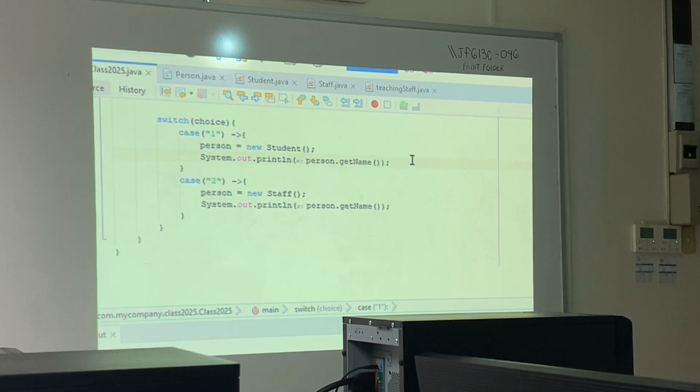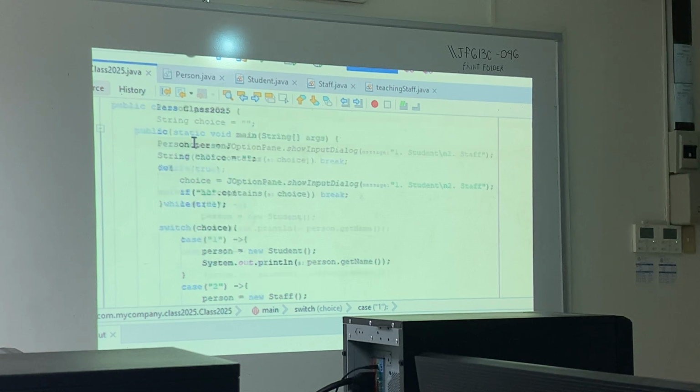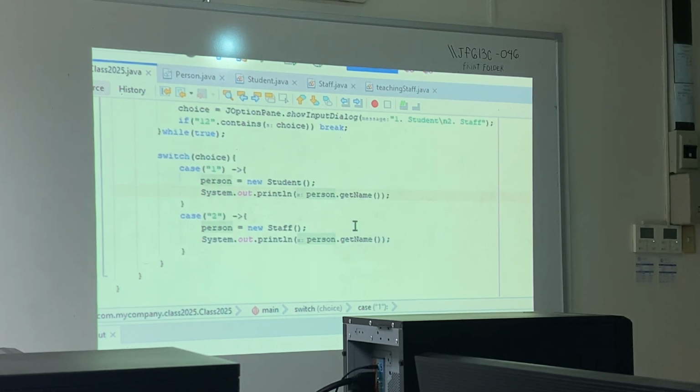Now, if we declare it as a person, and later we want to access the data, what do we actually do in that case? One of the cases where we would use this is probably in an introduction. For example, we create sentences like, hello, I am the name, the age, the student ID, and the program.